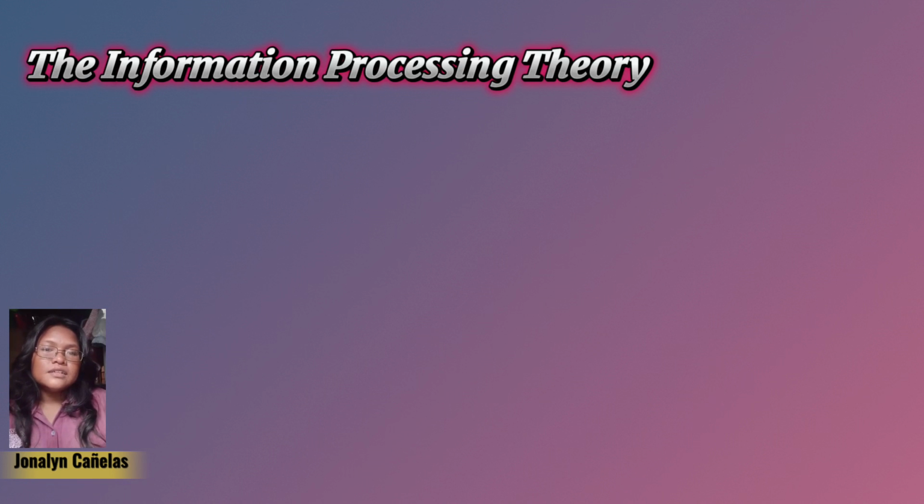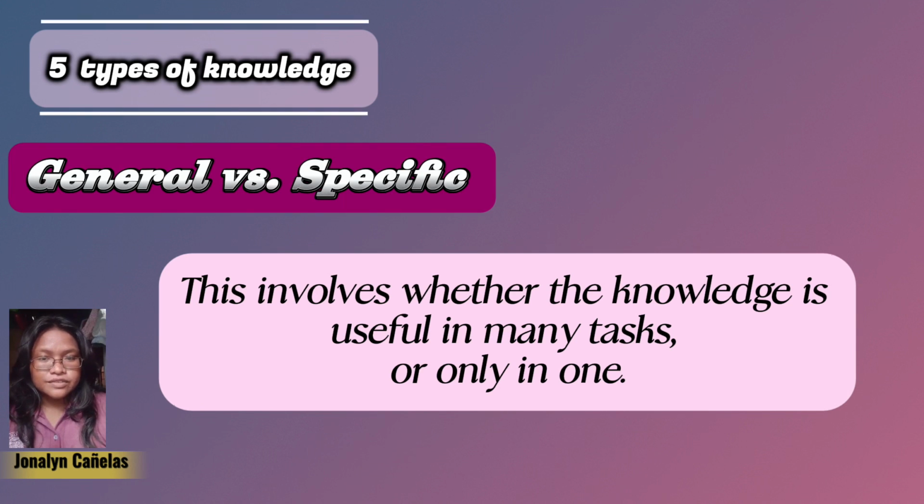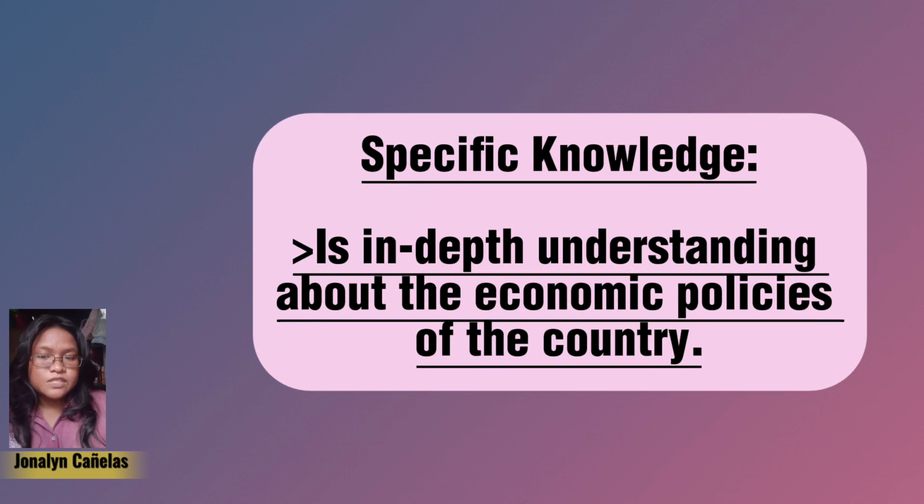So, for the information processing theory, there are 5 types of knowledge. The first one is general versus specific knowledge. General knowledge is broad, fundamental information applicable across various contexts, while specific knowledge is detailed, specialized information relevant to a particular field or topic. For example, in general knowledge, knowing the capital of a country, while specific knowledge is in-depth understanding about the economic policies of that country.